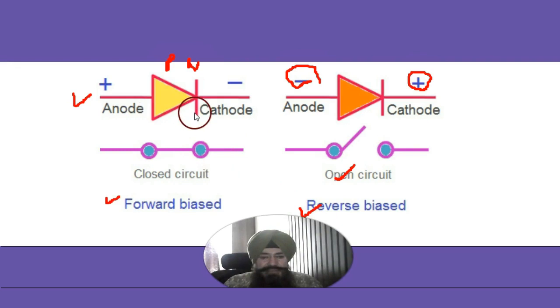And a PN junction is a diode. Di means two, ode means electrode. There are two electrodes, one is the anode and the other is the cathode. So that is the diode. And a diode is a switch, which can be made on or off depending upon the biasing.